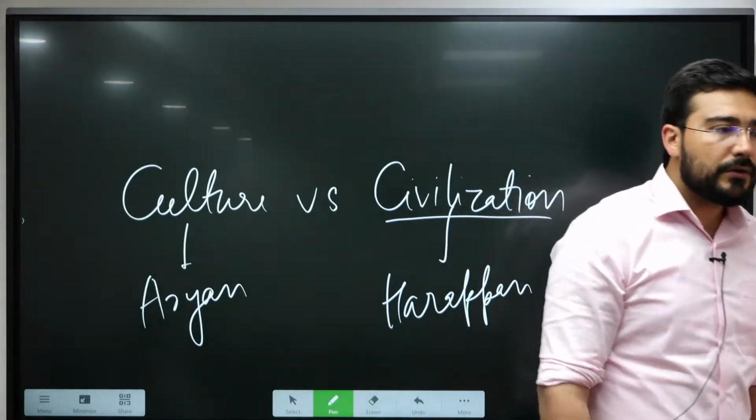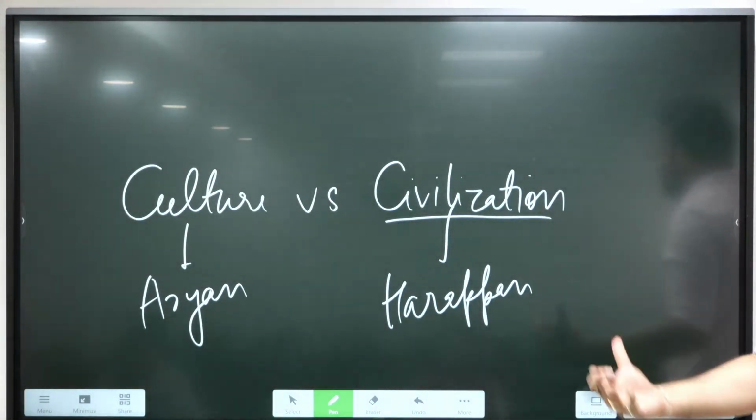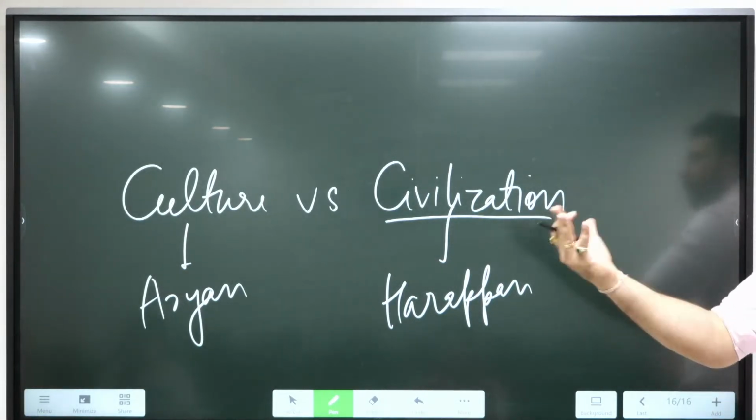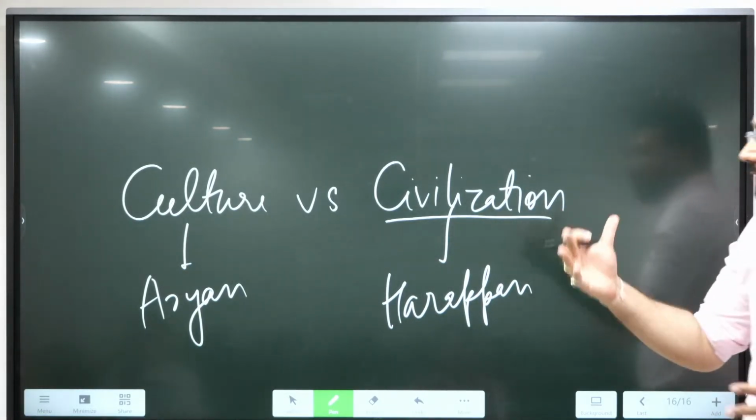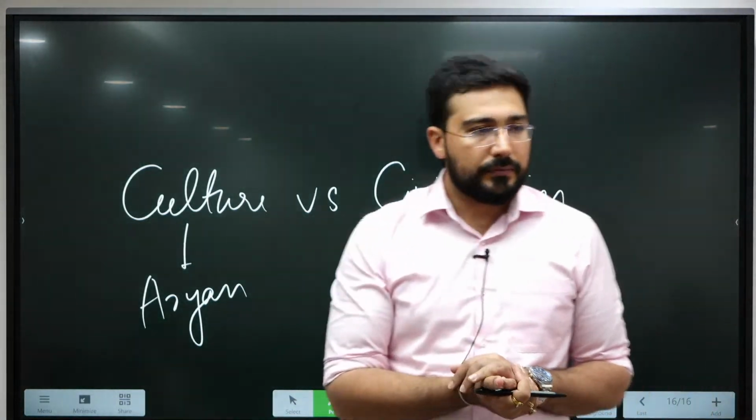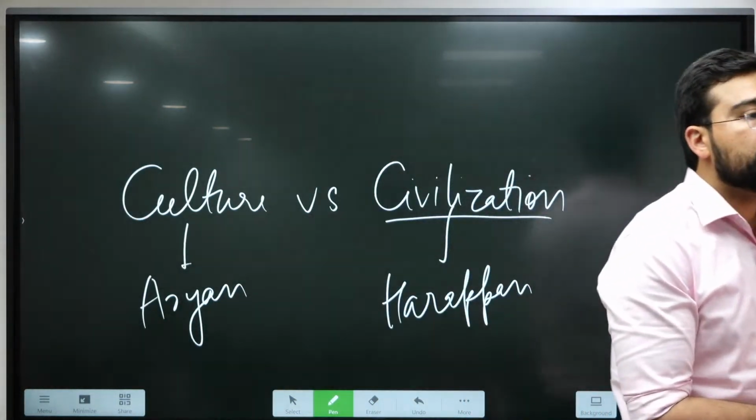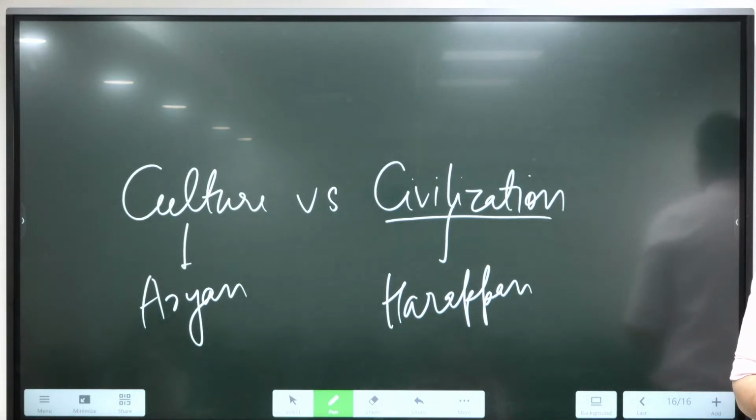Because these words are going to come time and again, so you should have a basic understanding. So tell me, what is the difference between these two, culture versus civilization?